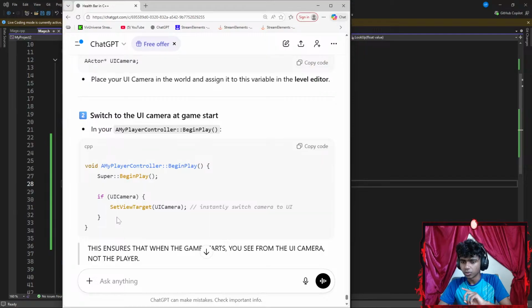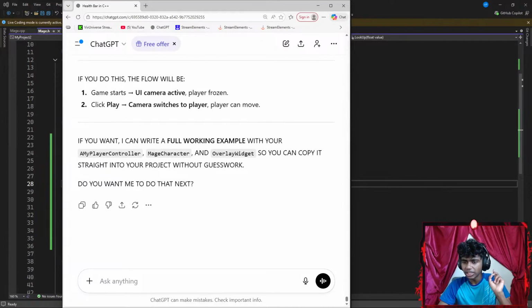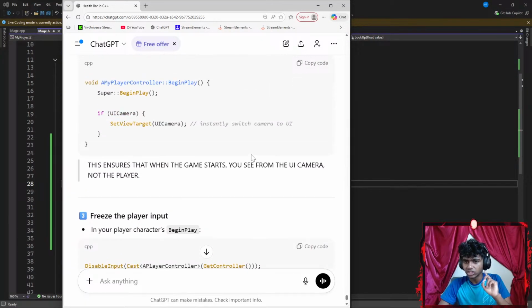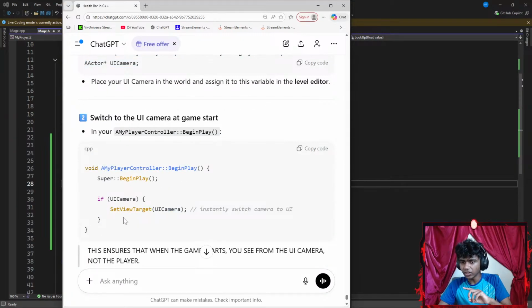I have this as well. Let's copy this real quick. Okay, freeze the player in Begin Play, disable input, cast to player controller, get controller. Alright guys, this is all a new topic. Wait, okay, so the first thing I've got to do, I added this stuff. This is something new about the set view target function. I've got to learn that.